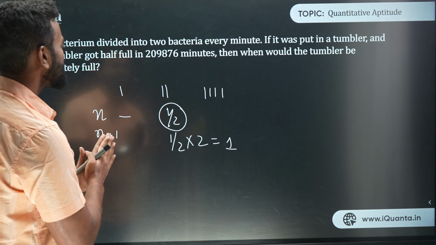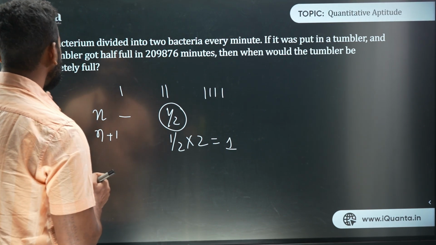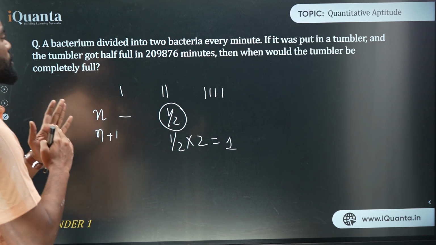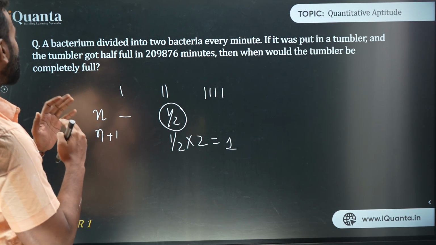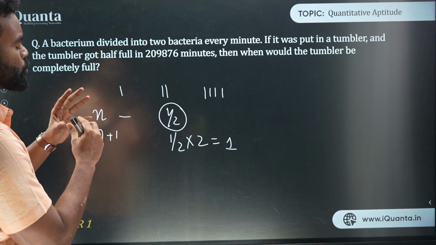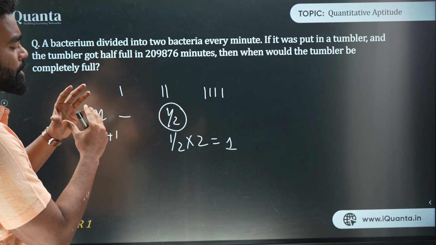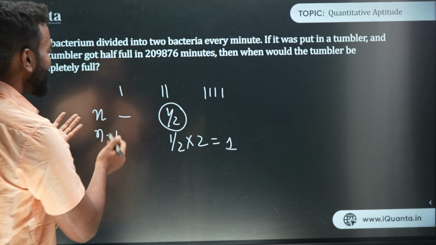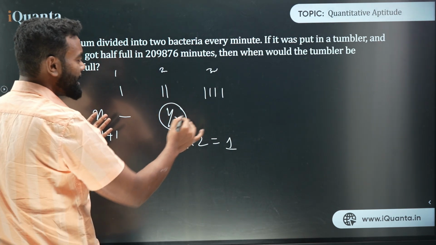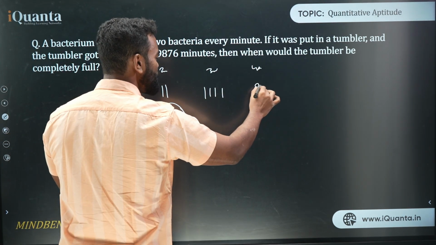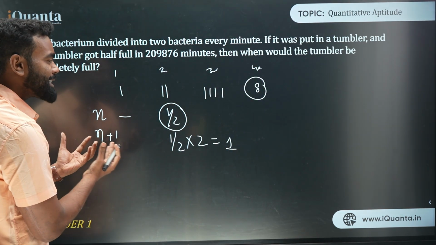So think about it this way. In the first minute it is 1, next it is 2, next it is 4. The bacteria divided into 2 bacteria: 1 becomes 2, 2 becomes 4, 4 becomes 8. So in the first minute it is 1, in the second minute it is 2, in the third minute it is 4, in the fourth minute it is 8. You understand how it is happening? So it is basically expanding like this.